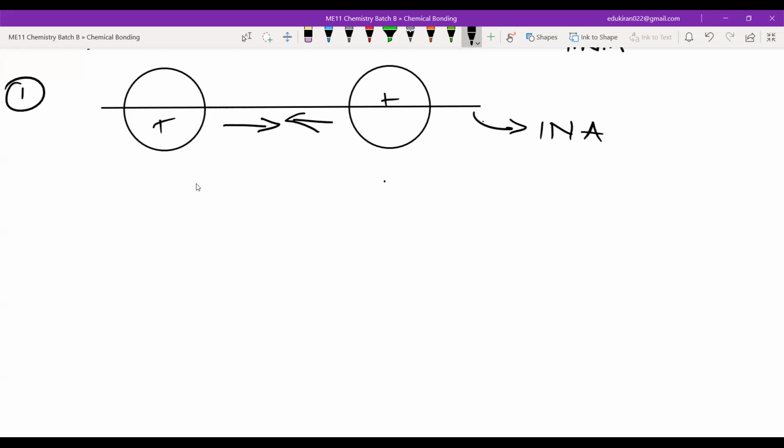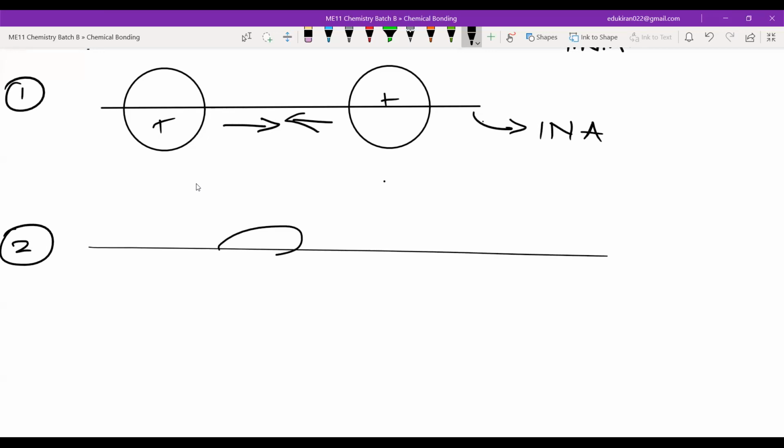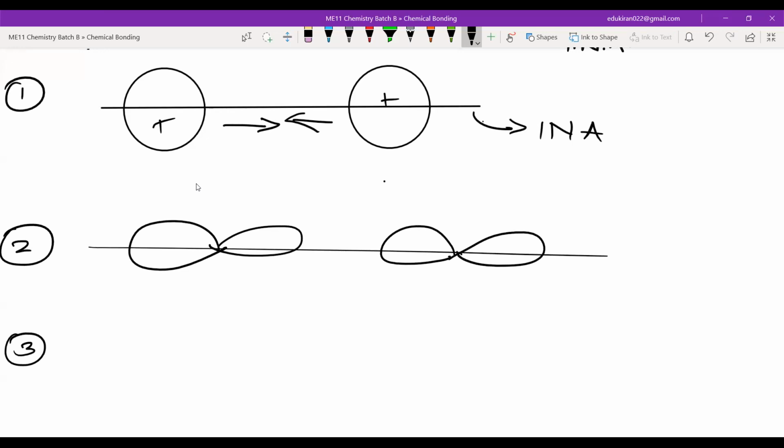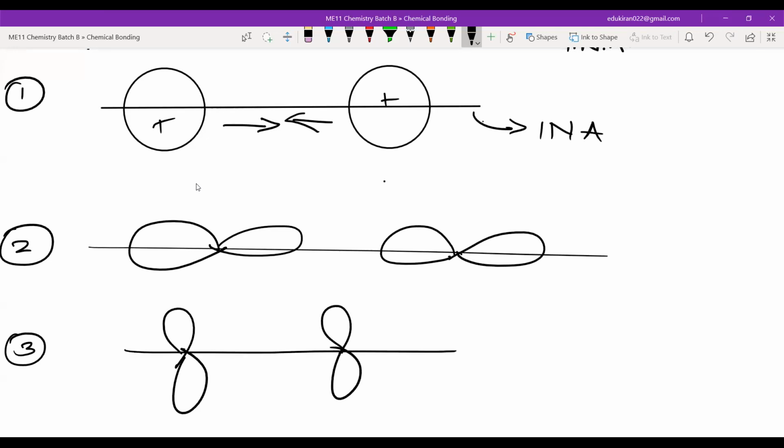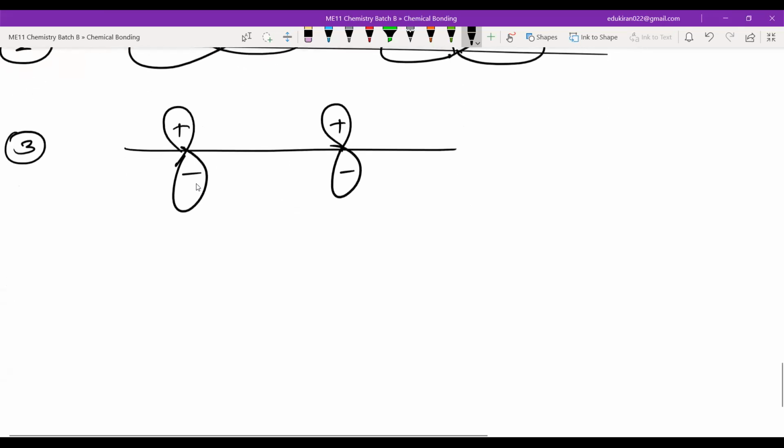Now you will tell me whether this is a sigma bond or a pi bond. Sigma bond. Very good. What about this one? Sigma or pi? Sigma. Very good. What about this one? Pi bond. It is a pi bond. The internuclear axis is so important.